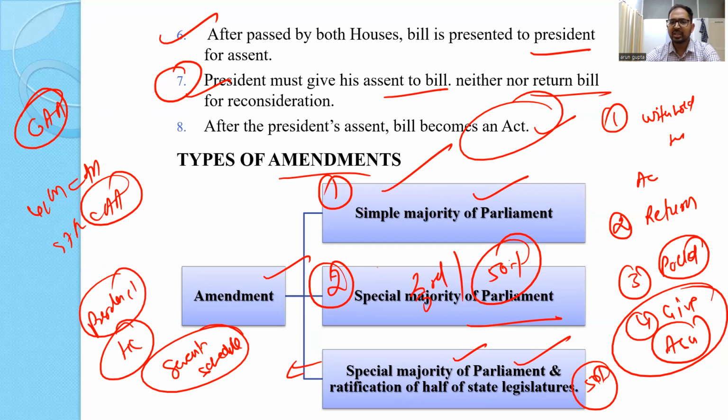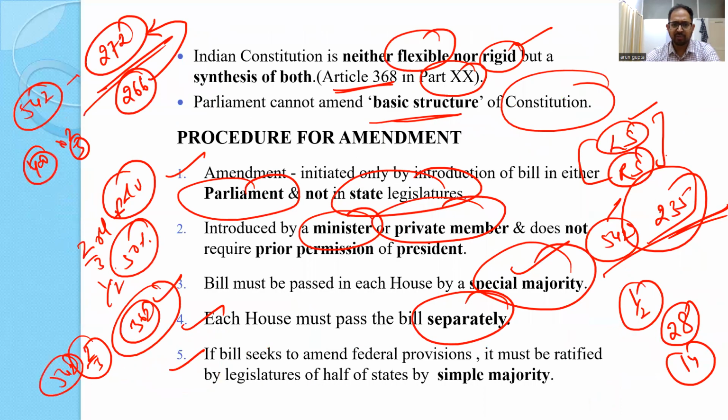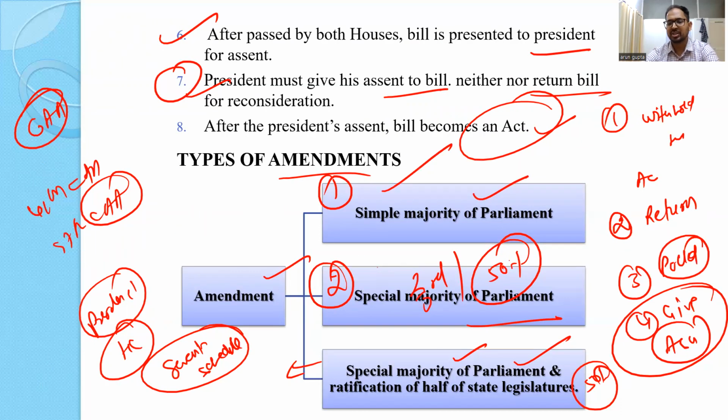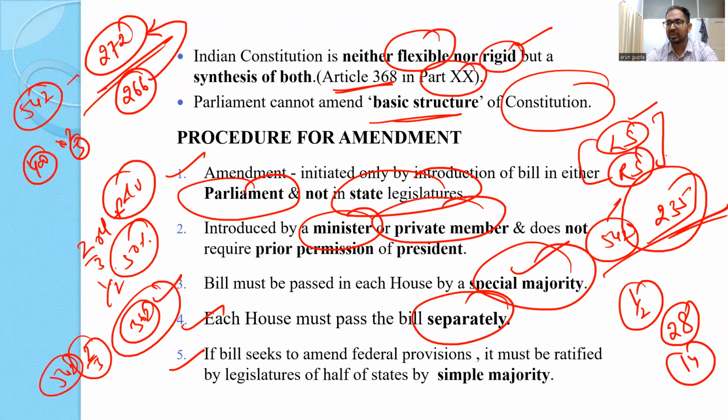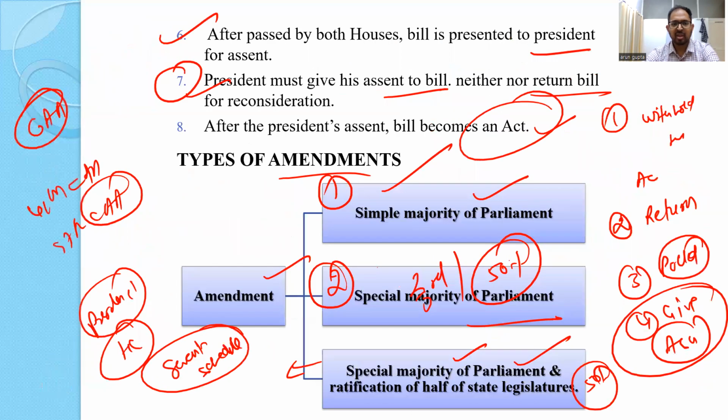Okay, so these are the three types of amendment, and above we have discussed the 8-step procedure of passage of a bill. So you need to remember what kind of majority is needed for passing a constitutional amendment bill, and most importantly, there cannot be a joint sitting to pass a constitutional amendment bill.